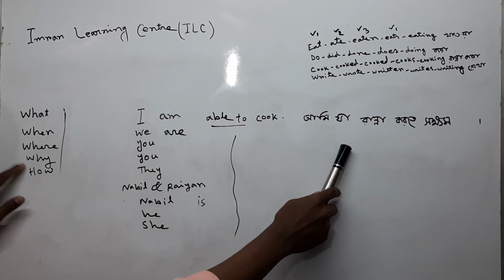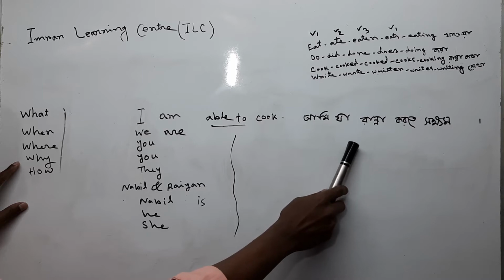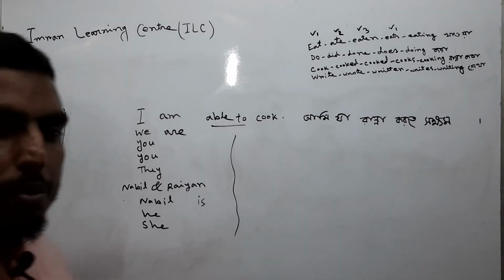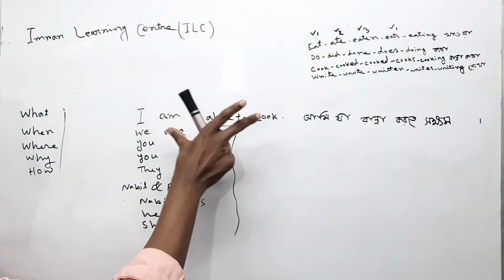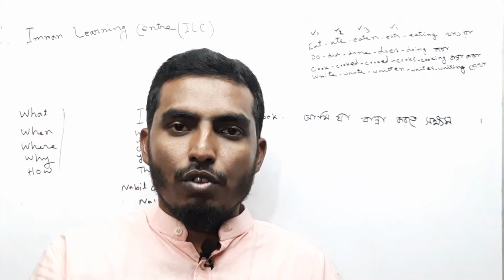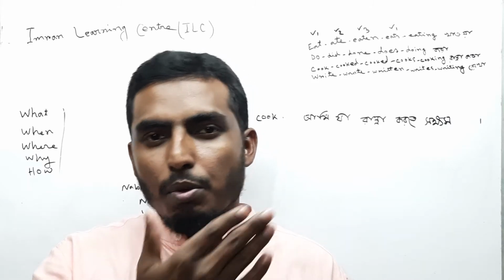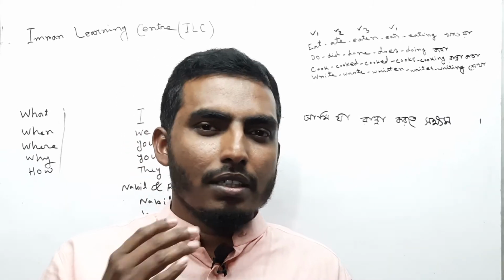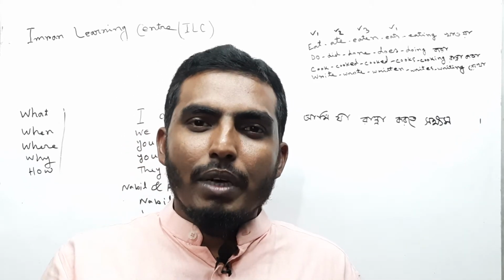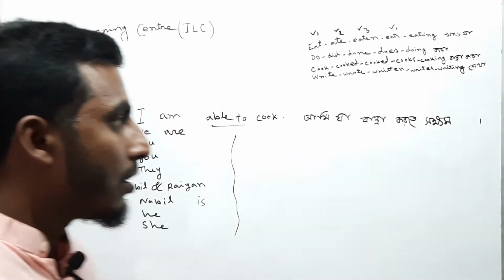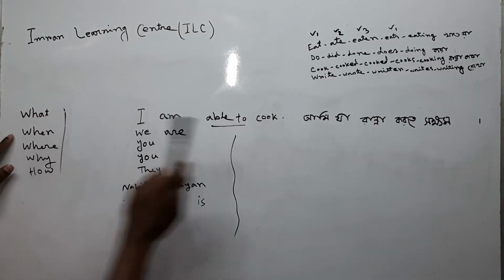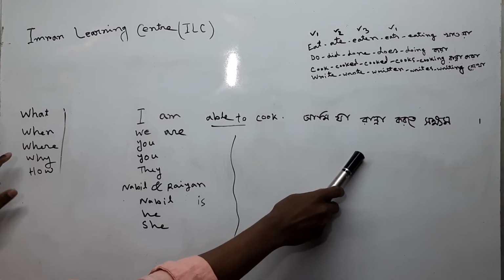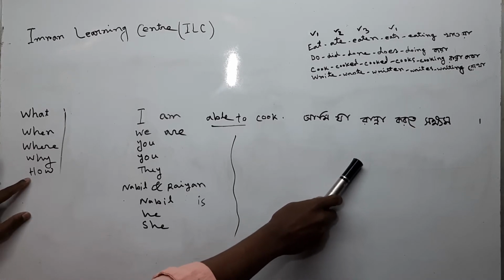Why I am able to cook. How I am able to cook. It is a statement sentence, so if we add a WS word before a statement sentence, then it doesn't make a question. So that's why the meanings are: what, when, where, why, how.